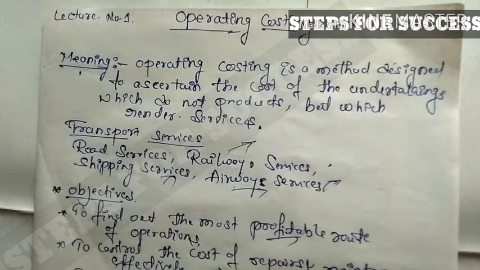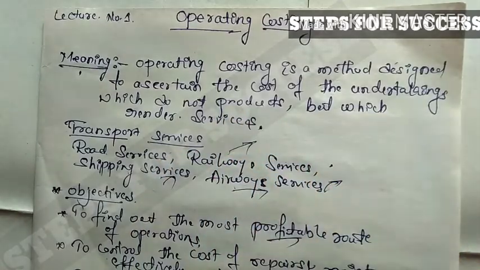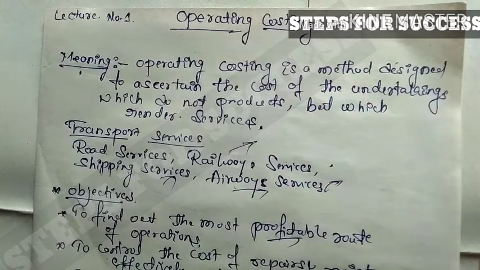Operating costing is a method designed to ascertain the cost of the undertakings which do not produce products but which render services. It is also one of the types of costing methods, but not for products; rendering services is called operating costing. Means the operating costing only gives services to the company or customer but does not give the product to the company or customer, right?